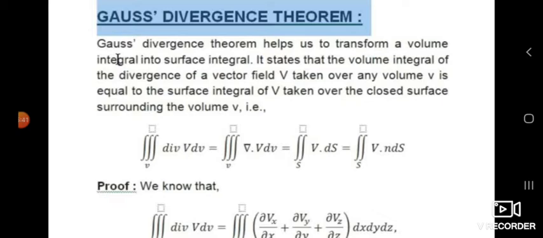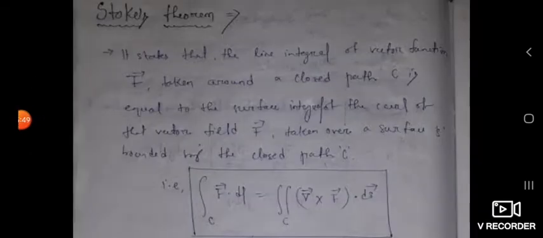If we move forward, the second theorem is Stokes theorem. Now, Stokes theorem has its own application, similar to that of the Gauss divergence theorem. In the Gauss divergence theorem, we can convert a volume integral into a surface integral. Similarly, in Stokes theorem, we can convert, or transform, a line integral into a surface integral.